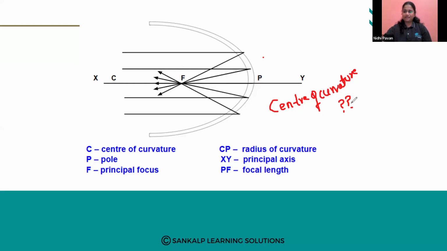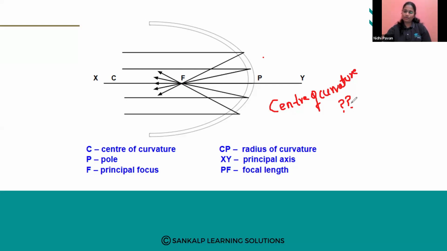Center of circle? What is that, center of circle?